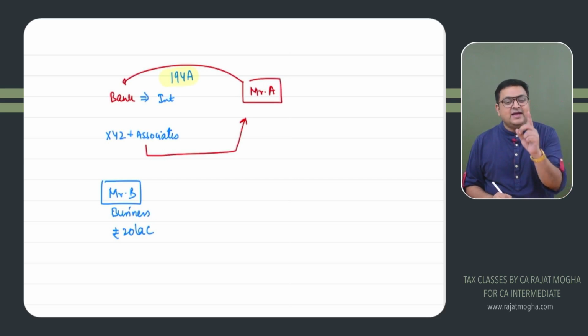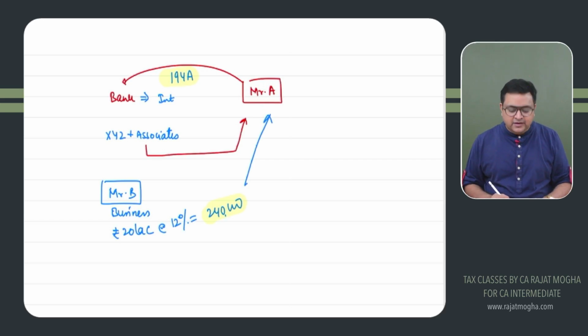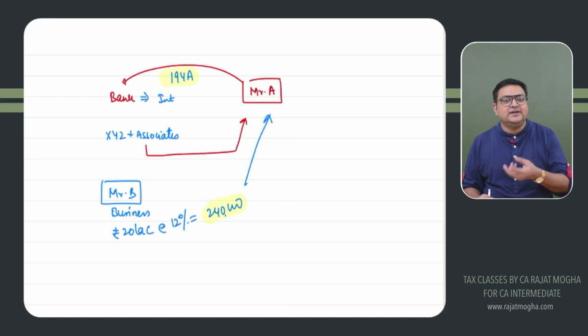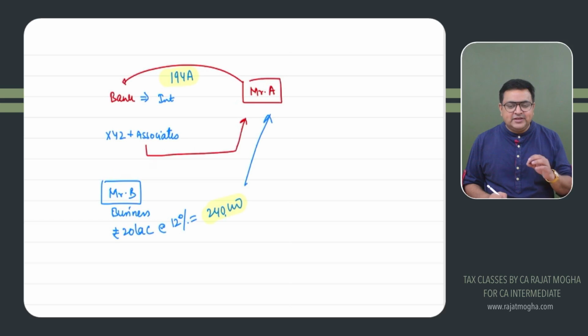But Mr. A has specifically said that I need 12% per annum interest on the amount which I'll be giving you as a loan. So 12% interest, let's say 2,40,000 rupees. Now Mr. B is giving 2,40,000 rupees as interest to Mr. A. Whether 194A would be applicable? The answer is yes, because that is interest other than securities. Mr. B has not issued any securities to him. So whether 194A is applicable, the answer could be yes. Sometimes the answer could be no also. So it depends upon Mr. B.